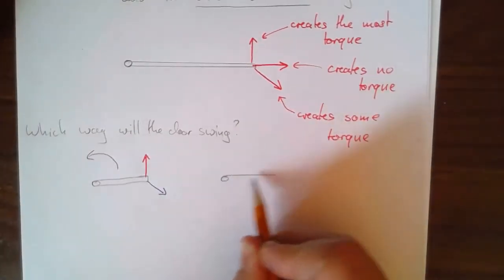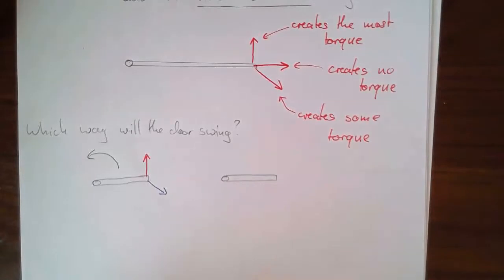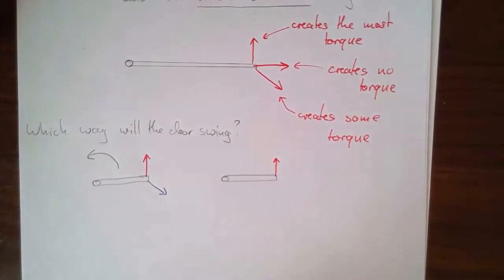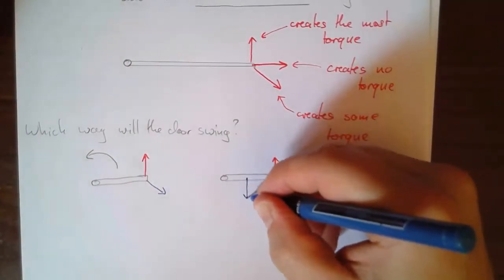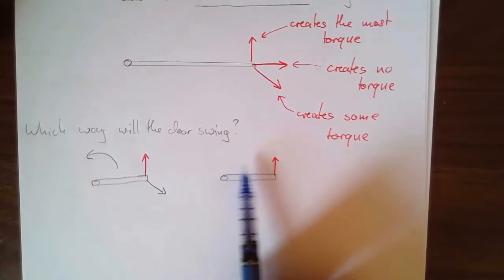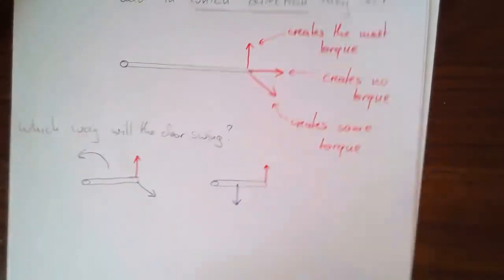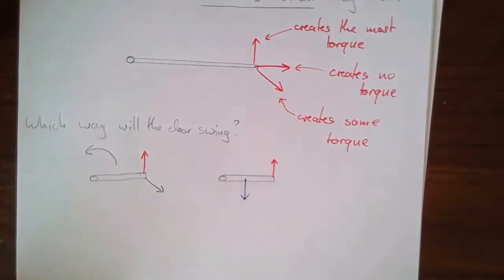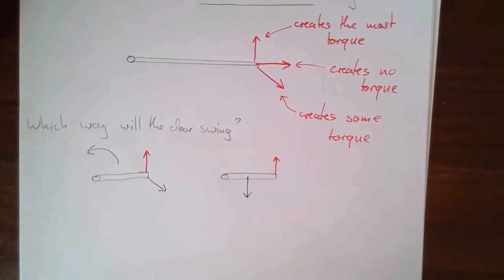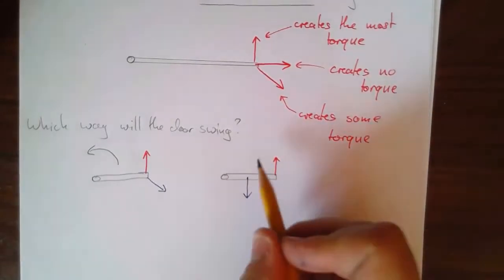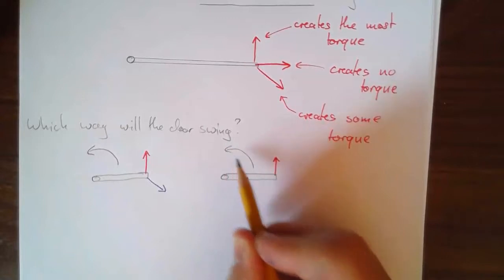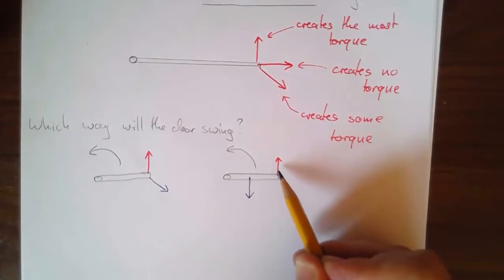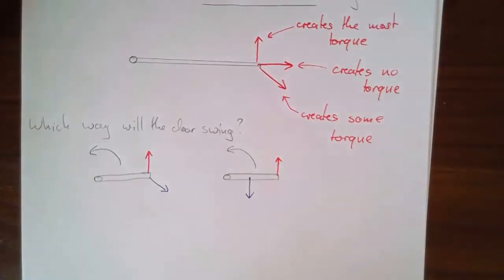Suppose I have a situation where I've got the same door, and I've got 2 forces, and now they're acting in the same direction. One pushes here, one pushes here. Not same direction, same force, but along the same line, but in opposite direction. Which way is the door going to rotate? In this case, well, I think that's the first example we look at, so you know the answer. It's going to swing this way. This force wins, even though they're the same force, because this one here creates more torque.